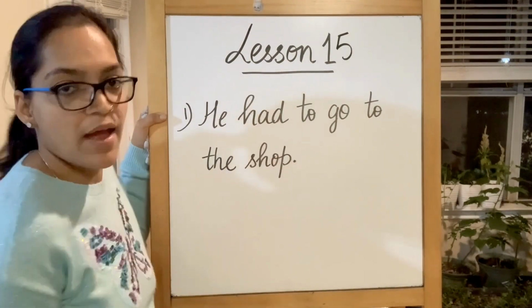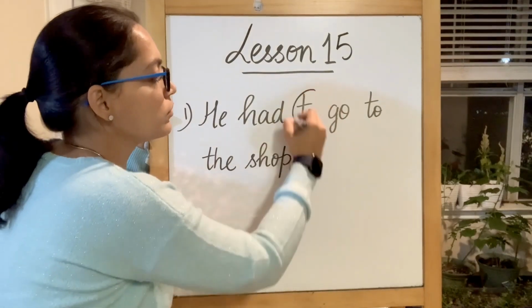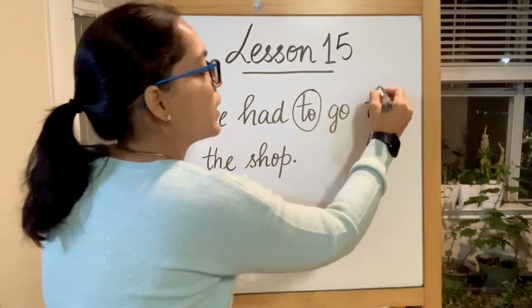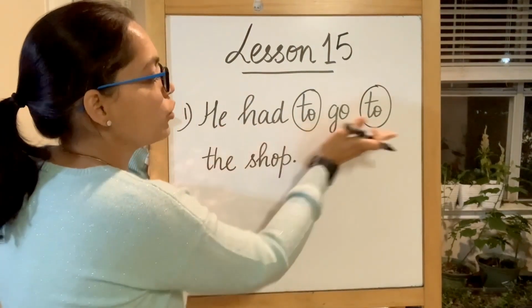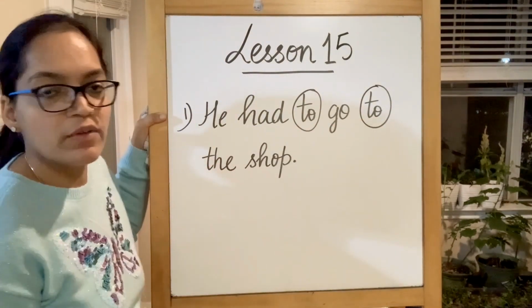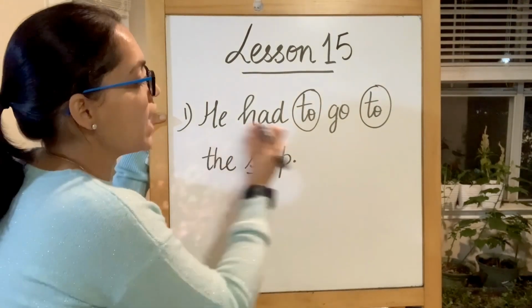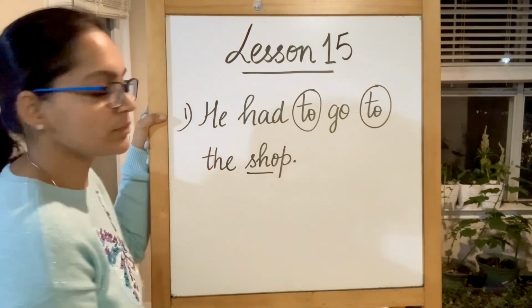He had to go to the shop. Had, to, go, and then to again. He had to go to the, our sight word, and the one that we did in today's family, shop.